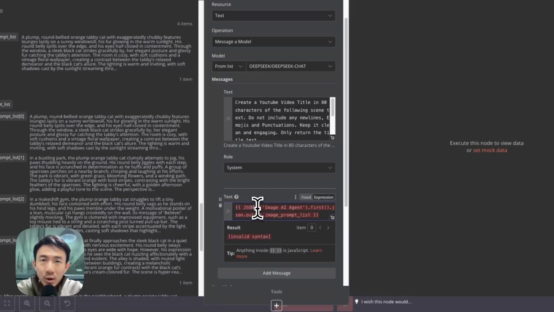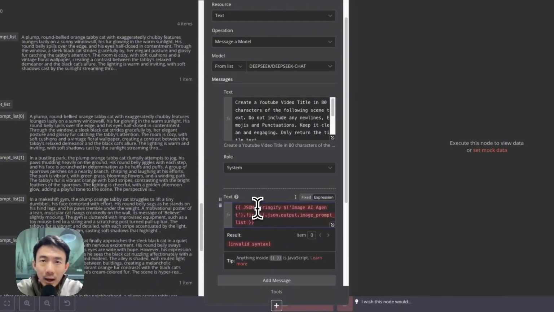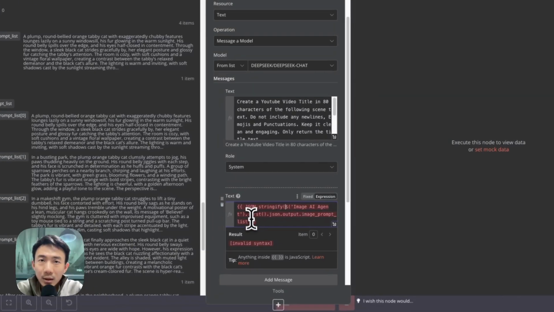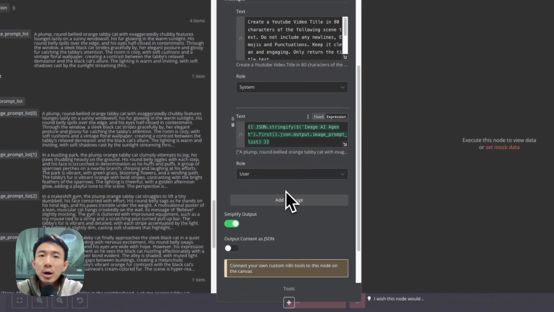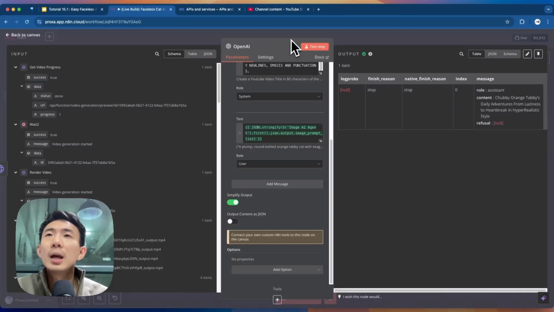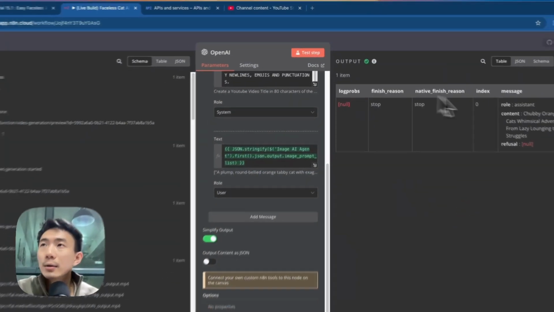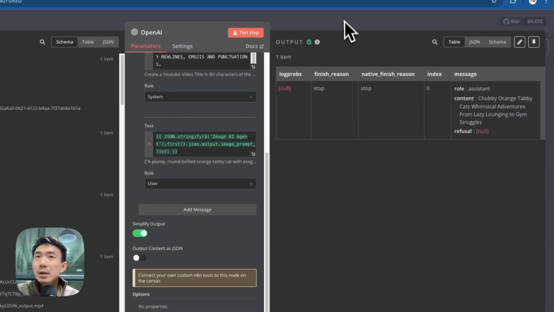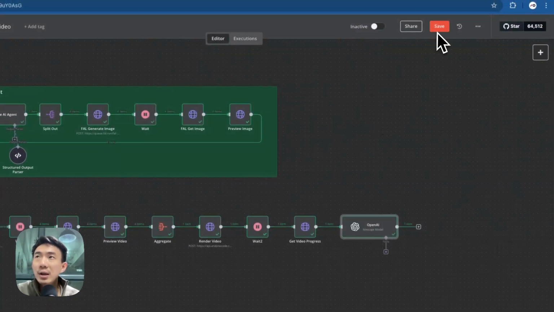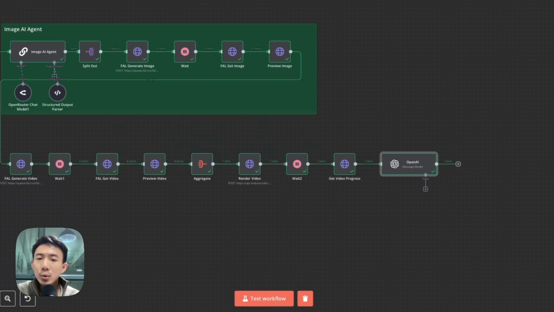So JSON.stringify. And then give it a bracket. And give it a close bracket. Great, it's green. The render screen is done correctly. Then we try to enable the simplify output, and we will click test step here. Great, this is the title. This node was successfully executed. Let's save it, and then we are going to download the video because we have already generated it.